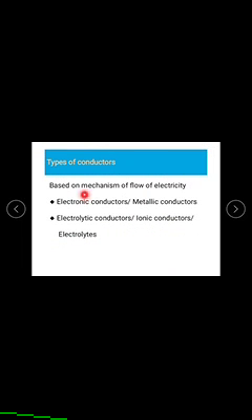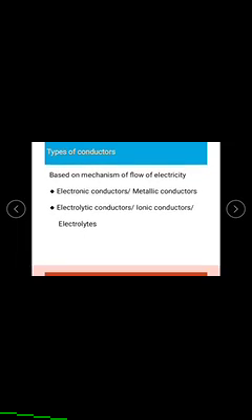Let us discuss these conductors one by one.